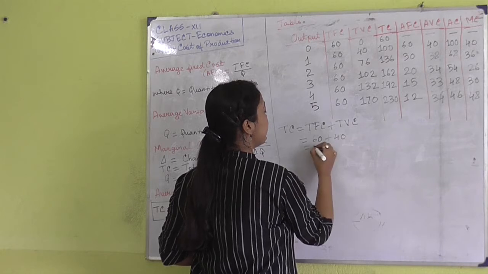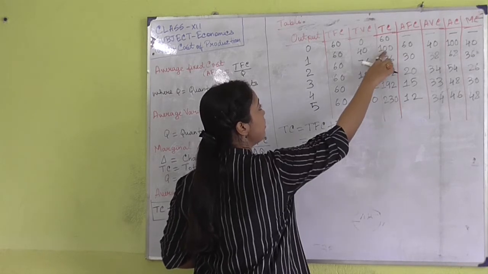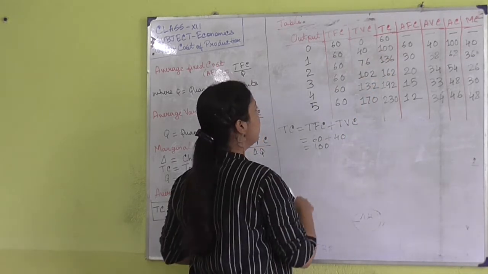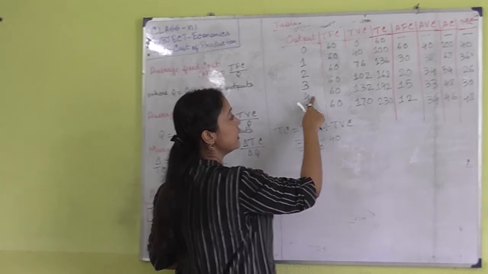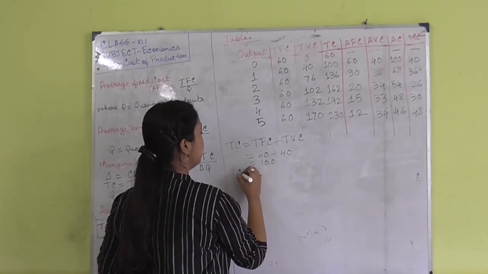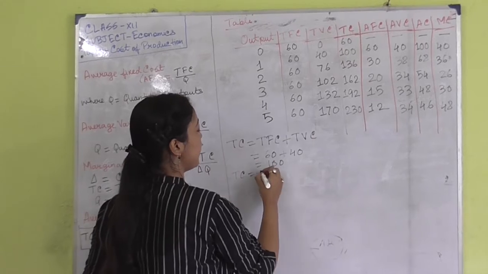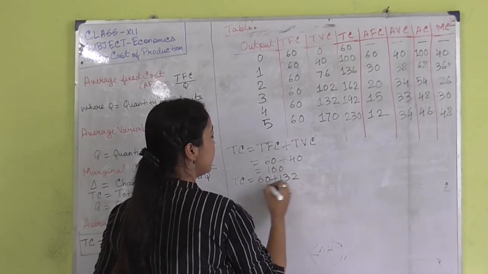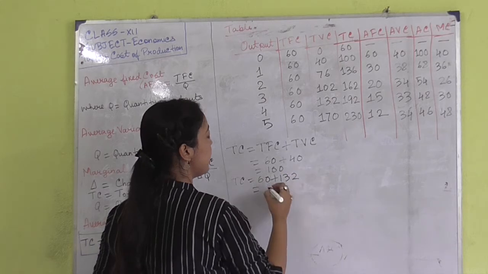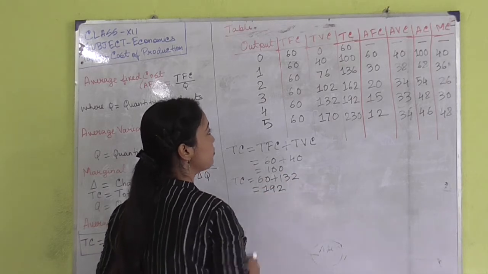In this way we get 100 as our total cost. Next, suppose the level of output is 4. You can see that the TFC is given as 60 and the TVC is given as 132. In this way the total cost we get is 192.